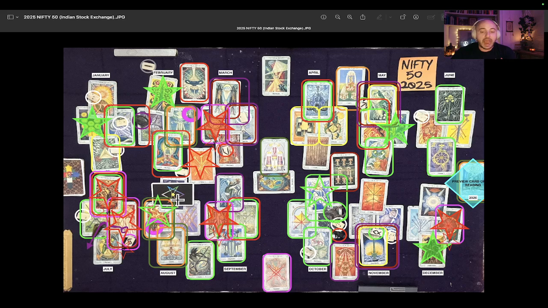Out of the September low, there's a big move, one of the bigger moves of the year, likely due to being oversold, or just a really big move. Could be like a gap up or something. Sometimes the Fool card is the gap as well. We have a fast sudden move higher in early October.